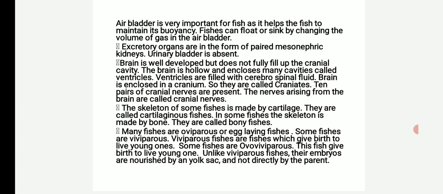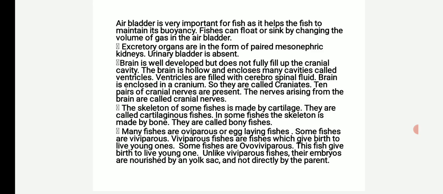Ventricles are filled with cerebrospinal fluid. Brain is enclosed in a cranium, so they are called craniates. 10 pairs of cranial nerves are present. The nerves arising from the brain are called cranial nerves.